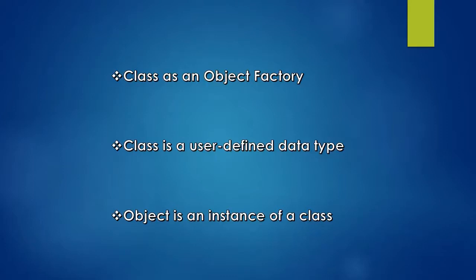These are also called instance variables. So whenever an object is created for that particular class, all these instance variables will be made available for that object, right? So an object is also called an instance of the class.